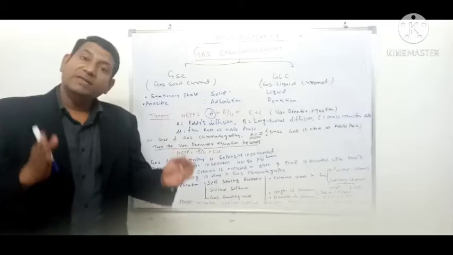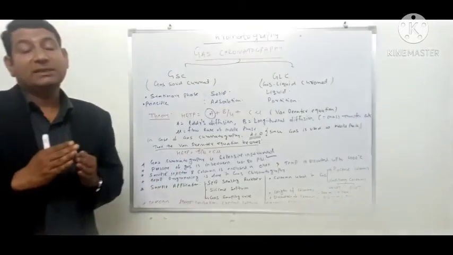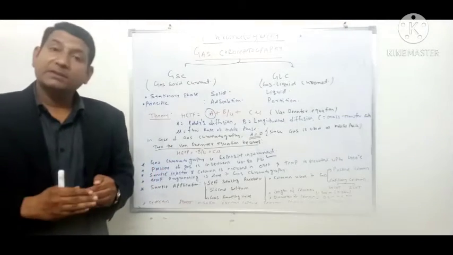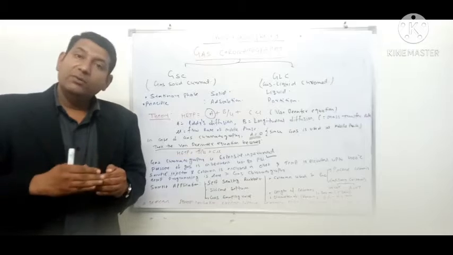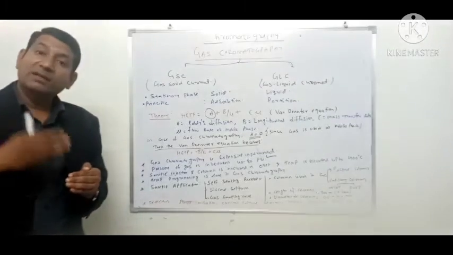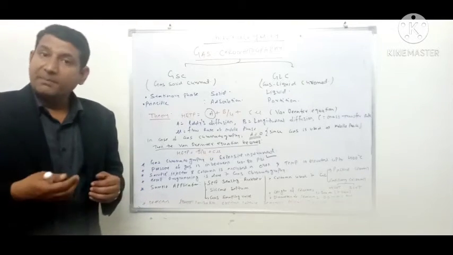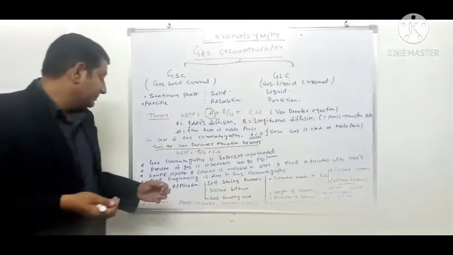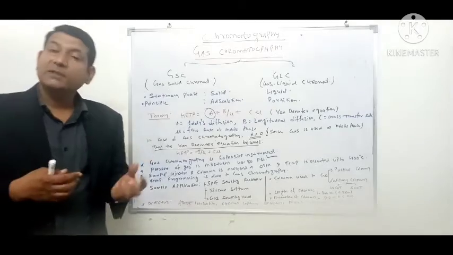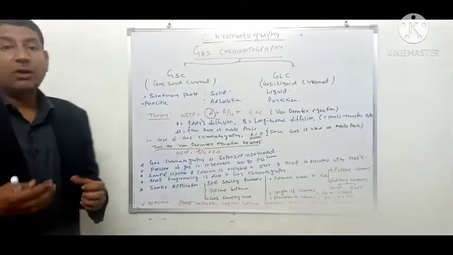Moreover, there is an adjustment for increasing or decreasing the temperature, because here we are inserting a sample which may be liquid. We have to convert this sample into the gaseous phase, so we have to increase the temperature. So temperature programming is done in gas chromatography, with the help of which we can increase or decrease the temperature of the oven.